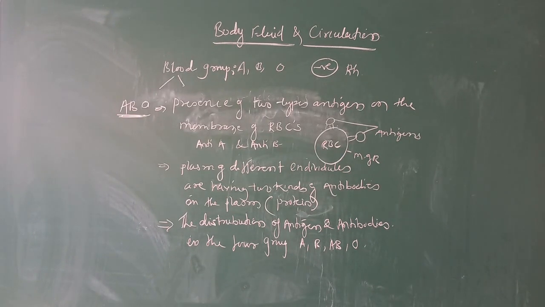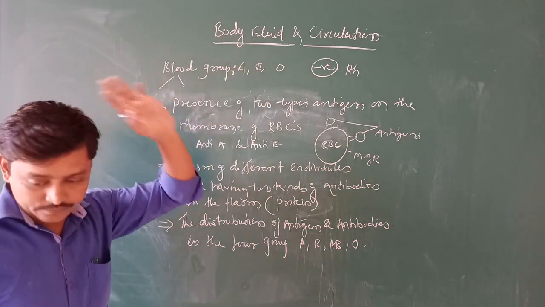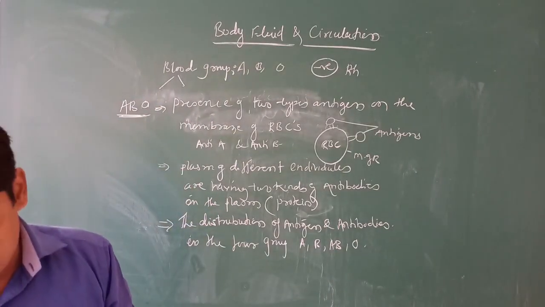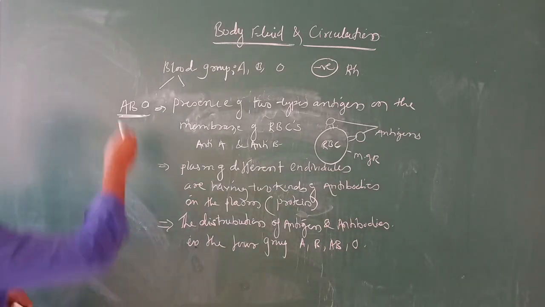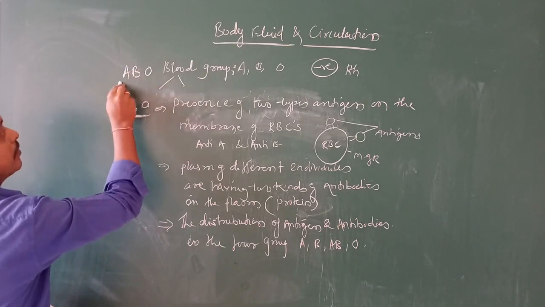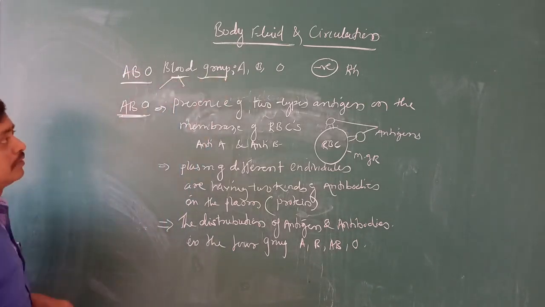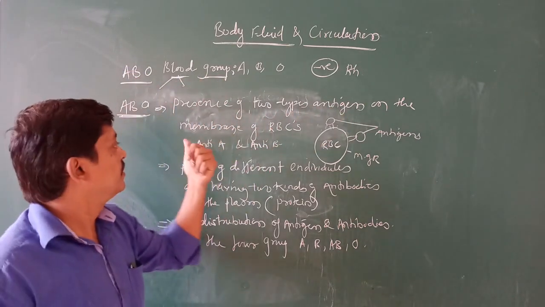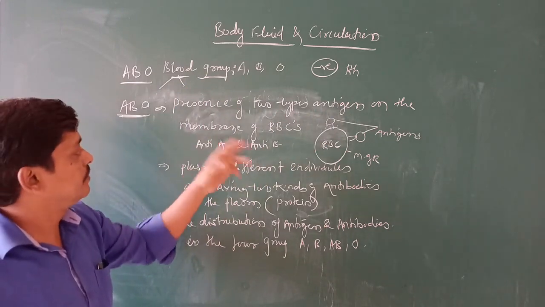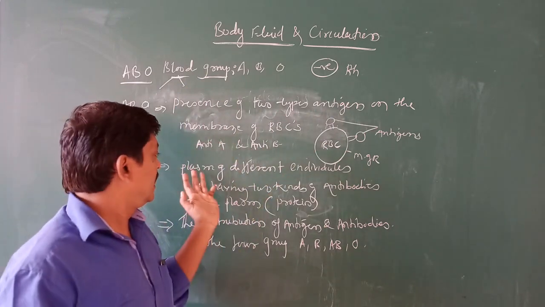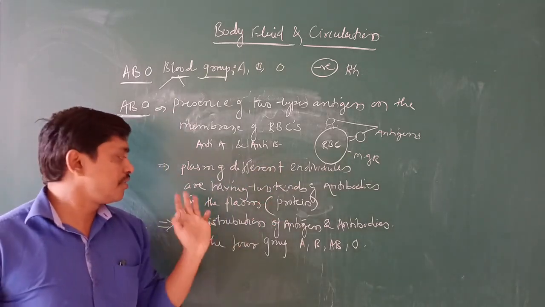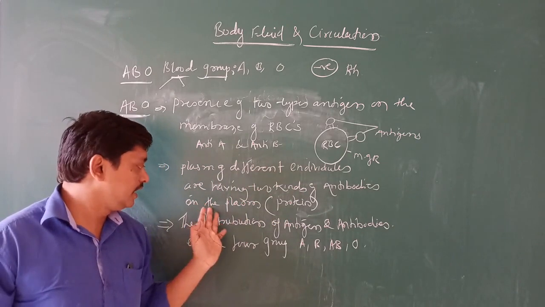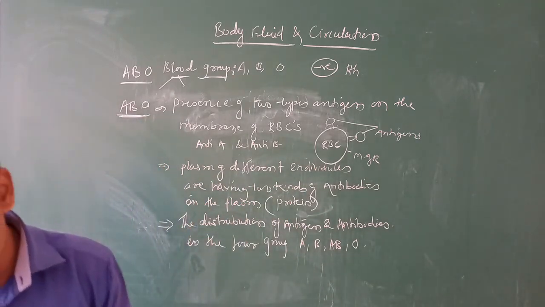What have we discussed? We have discussed blood groups A, B, O, and also there is the Rh positive, which we will discuss later. Now, ABO blood grouping is based upon the presence of two types of antigens on the membrane of RBCs, that is antigen A and antigen B, and the plasma of each individual has two kinds of antibodies, which are naturally present.